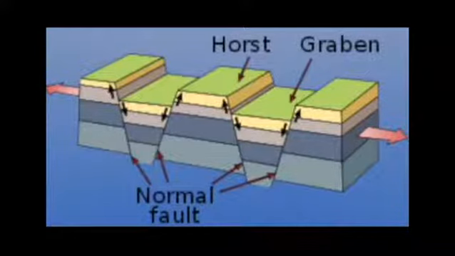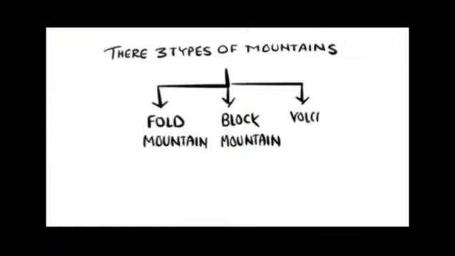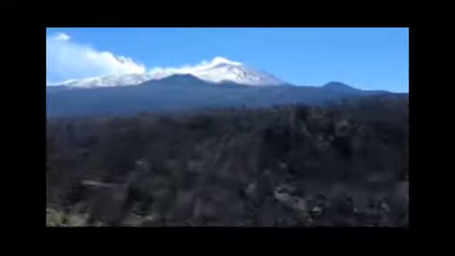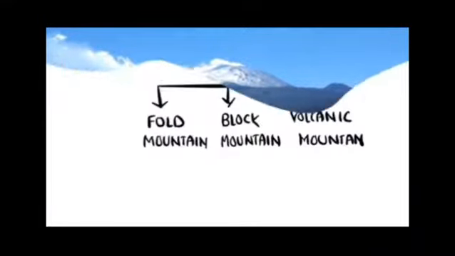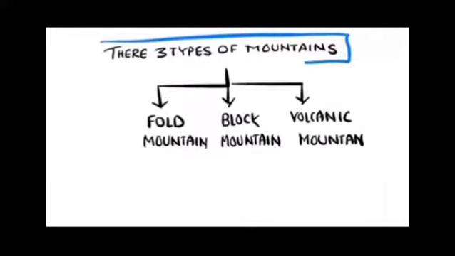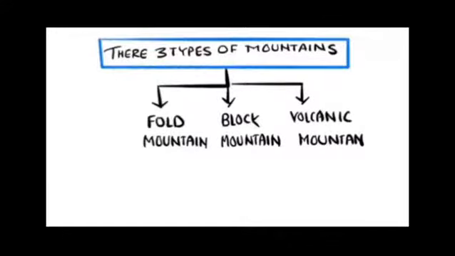The upliftment block is called horst and the lower block is called graben. Finally, there are volcanic mountains, and these are formed because of volcanic activity. So these were the three types of mountains.